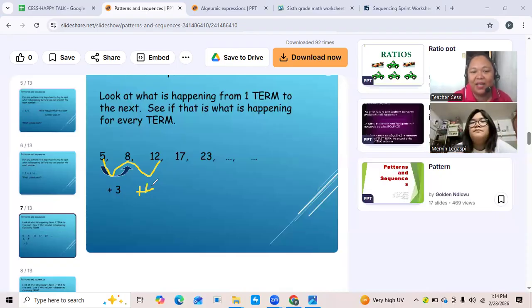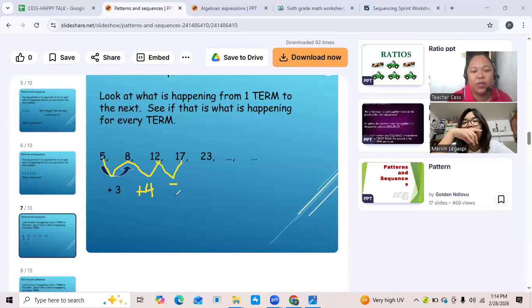How about in the next number? What number you added? 12 becomes 17. So what number you add to 12? 5. Very good. +5.